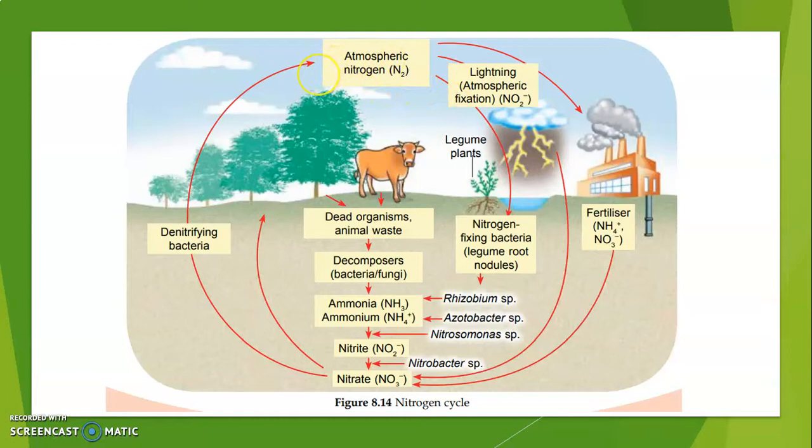To study it, you have to look at the nitrogen in the atmosphere first. There are a few processes, referred to by the arrows here, that convert nitrogen in the atmosphere into ammonium ions and nitrate ions. So what are the processes? Let's discuss now.